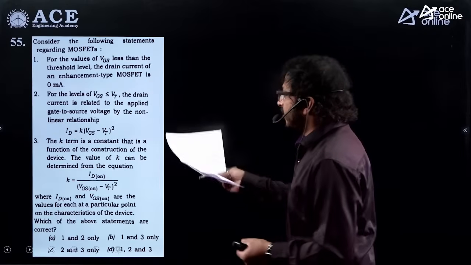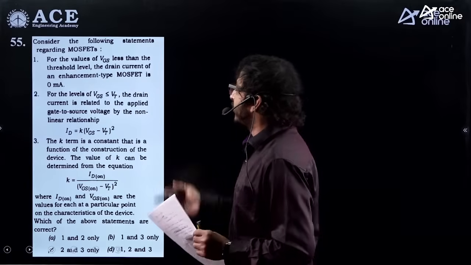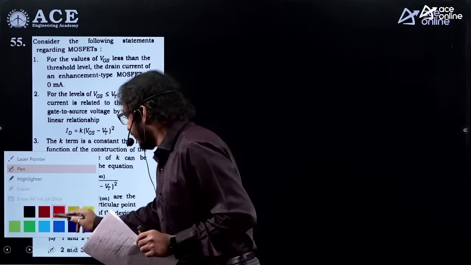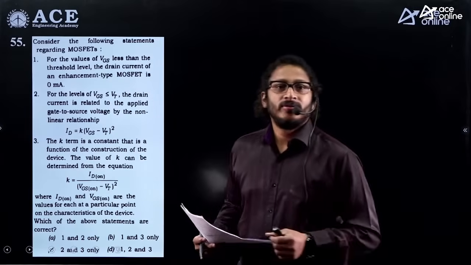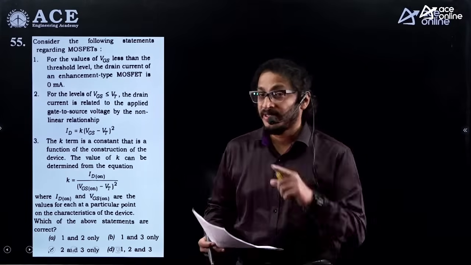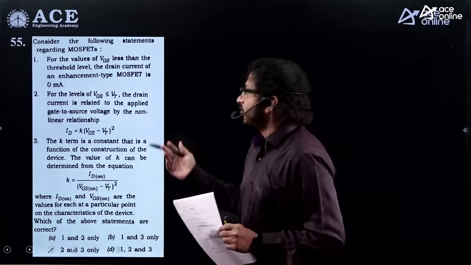In a similar way, go with one more very interesting question. Have a look carefully. Consider the following statements regarding MOSFETs, metal oxide semiconductor field effect transistor. For engineering services, you have a depletion MOSFET as well as an enhancement MOSFET. Please try to recollect that. Have a look carefully, guys.